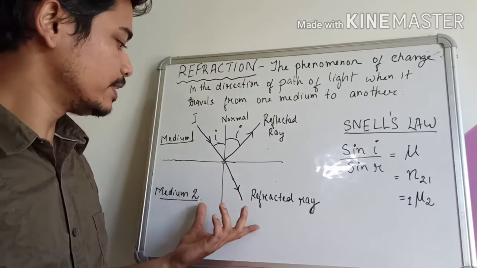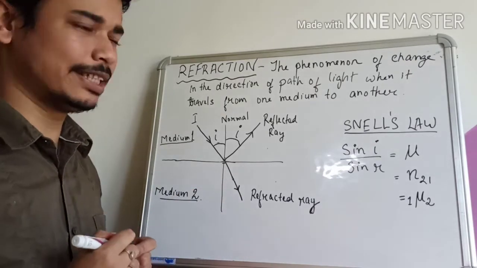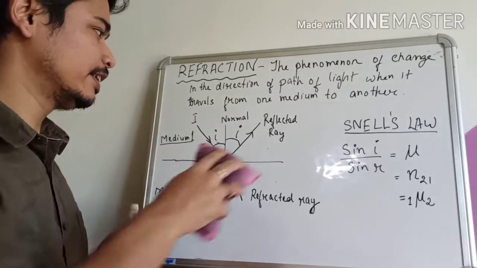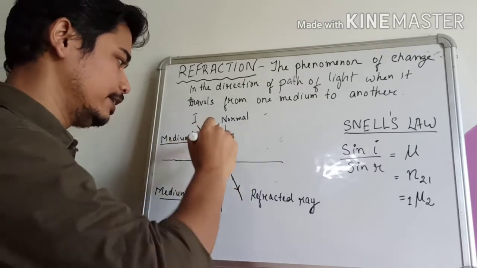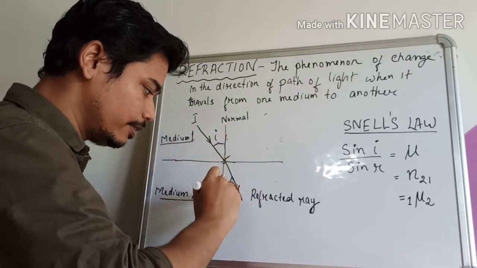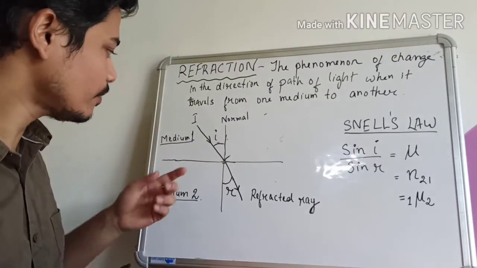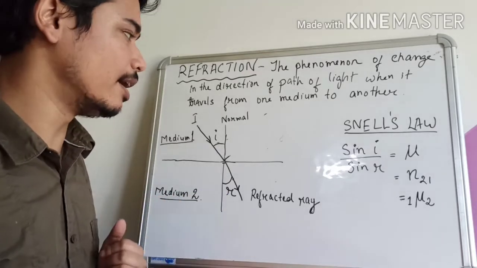Now, if we are going to study the laws of refraction, we will not consider the reflected ray here. We will just consider the refracted ray. And here we have this angle to be the angle of refraction. So this is the angle of incidence i and this is the angle of refraction r.